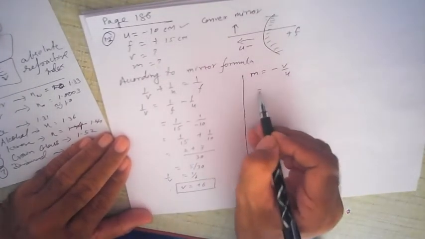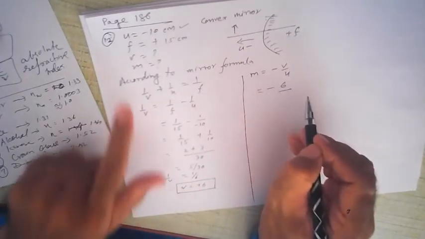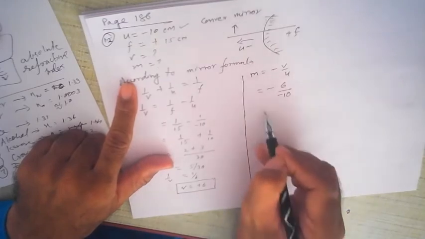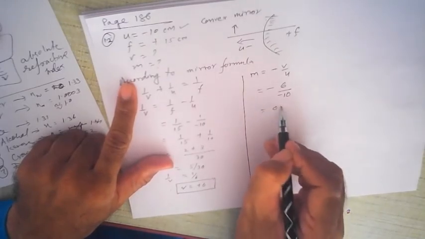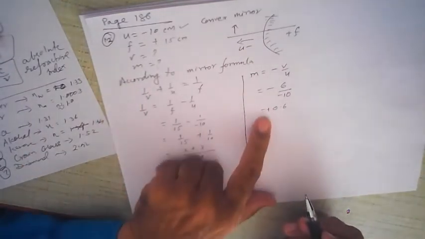Okay, so minus V, V is plus 6, and U is minus 10. There are two negative signs, it becomes plus. So 0.6. Okay, this is plus 0.6. That means magnification is plus.